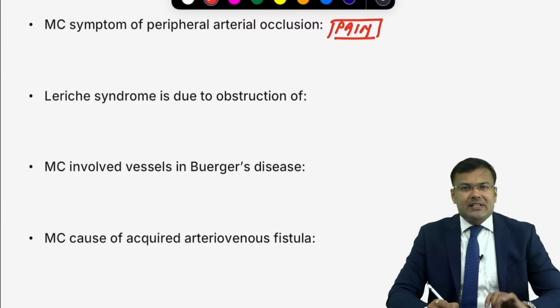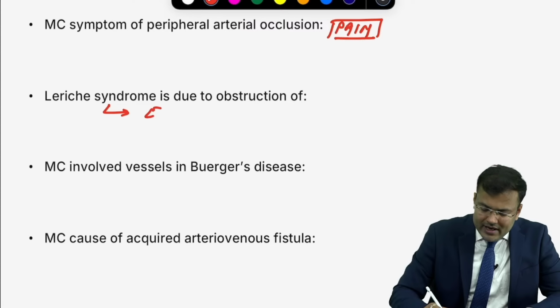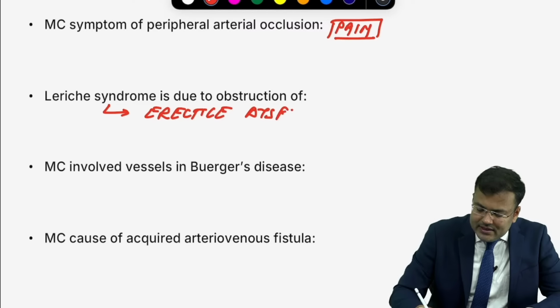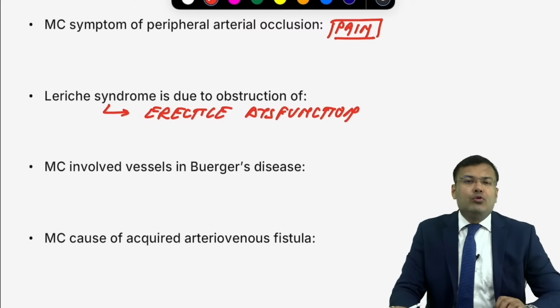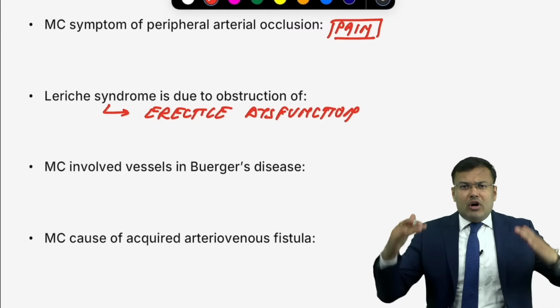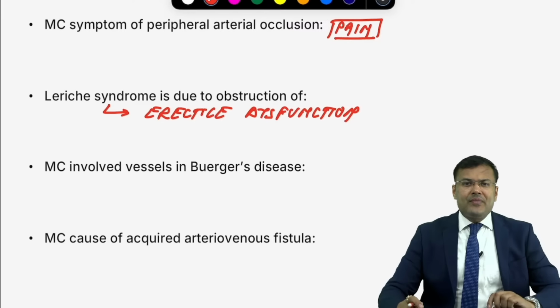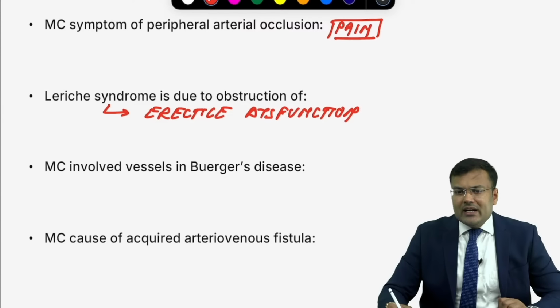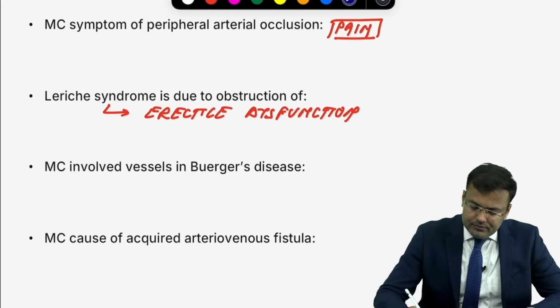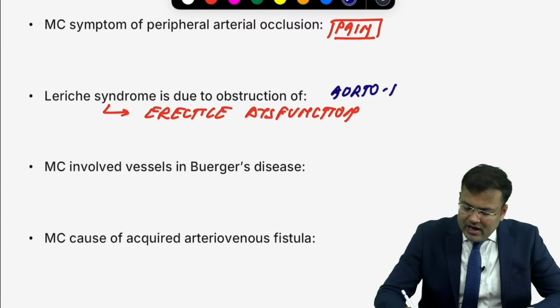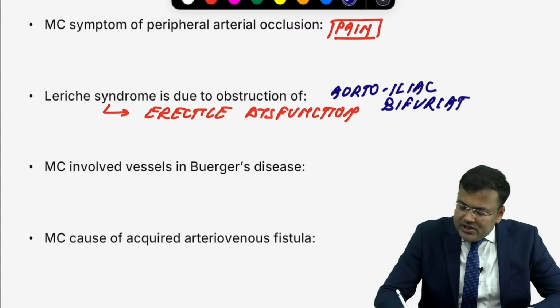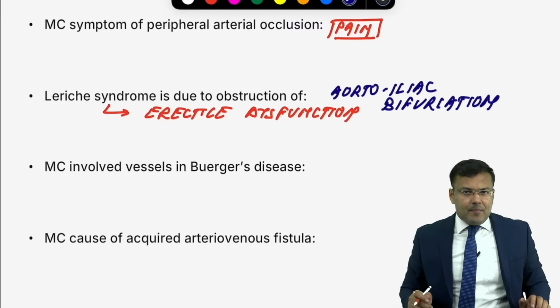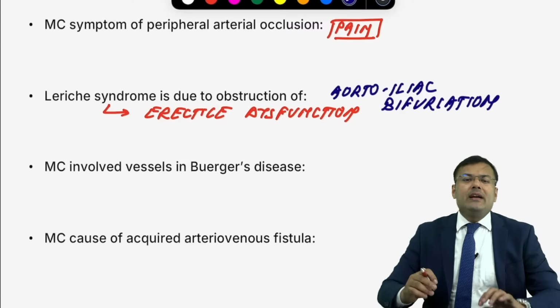Next, Leriche's syndrome. Leriche's syndrome means patient is having erectile dysfunction. Why patient is having erectile dysfunction? Because sufficient blood is not coming to the penis. Why? Because there must be reduced blood flow in both internal iliac arteries. So obstruction is above the level of internal iliac. It is aorto-iliac bifurcation. What will be the clinical scenario in this case? Tell me. Patient will be having claudication of gluteal region, thigh, calf with erectile dysfunction.